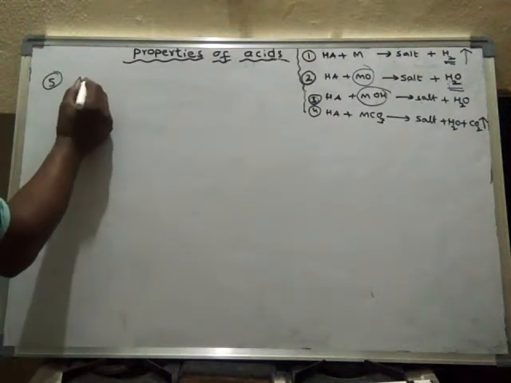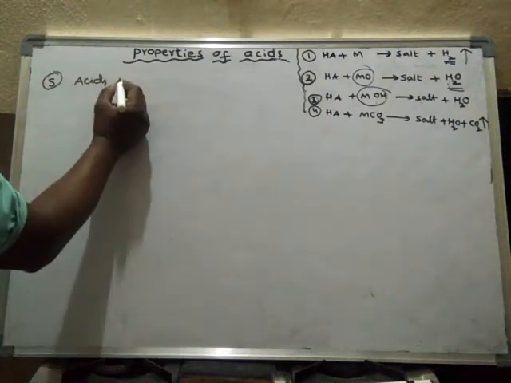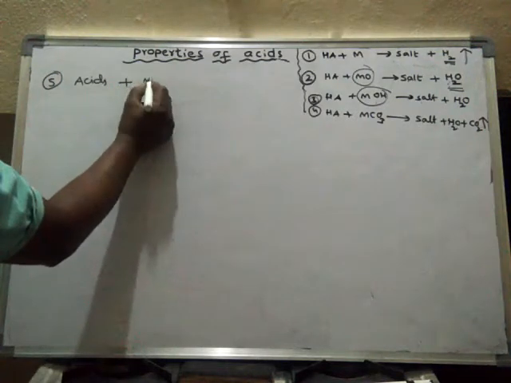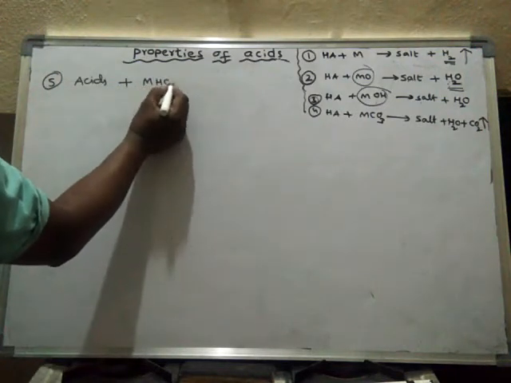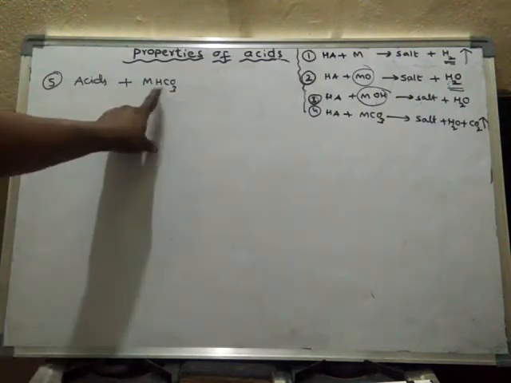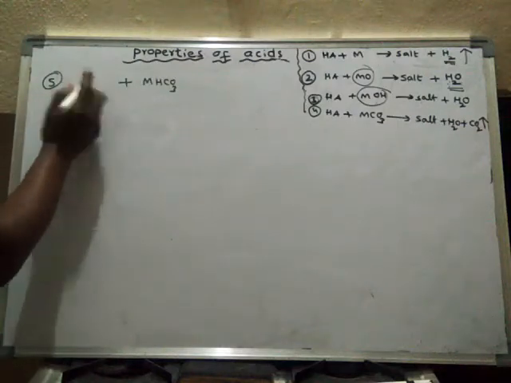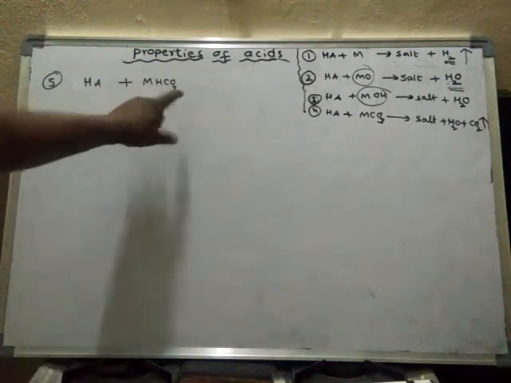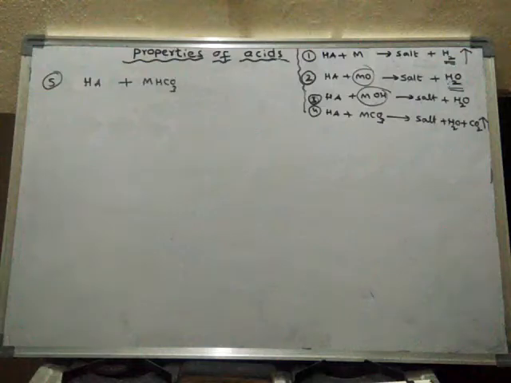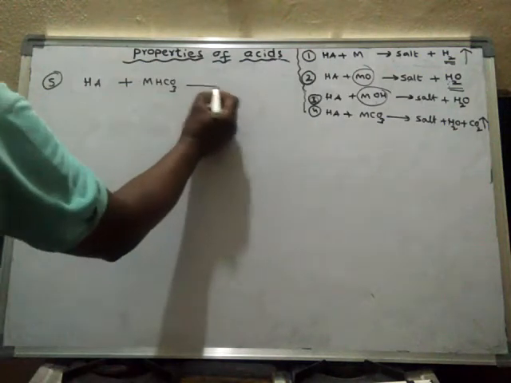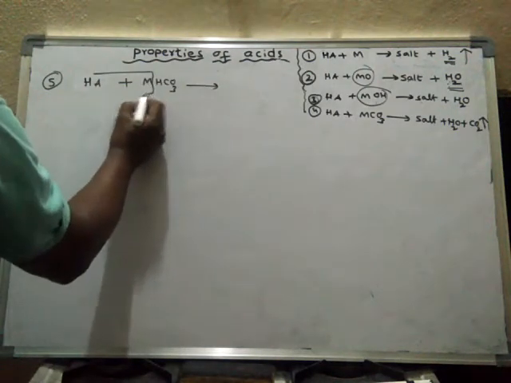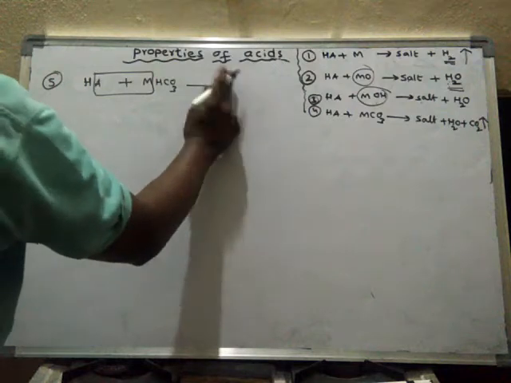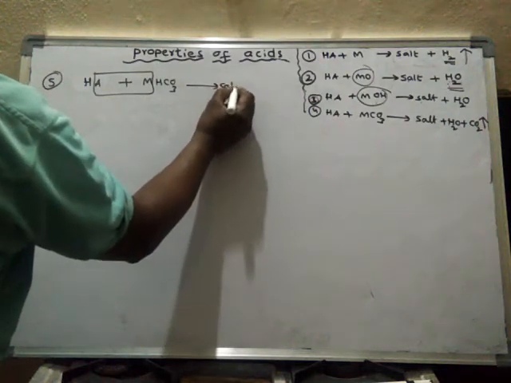So acids react with metal bicarbonates, metal hydrogen carbonates. Again here also what happens? They form salt.